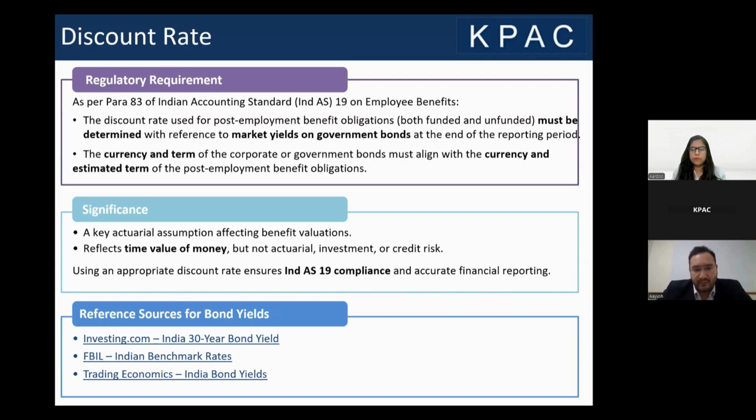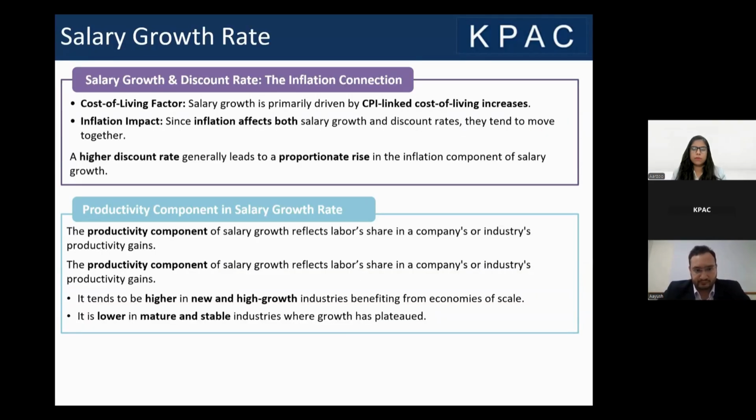Below here, you can see some references for the bond yield rates. We usually use investing.com at our organization, but we can also use FBIL or Trading Economics to validate the discount rate. And usually, we see that the discount rates on all these three websites are very similar to each other. Moving on to the next slide.